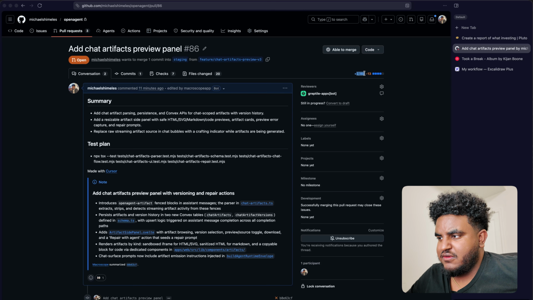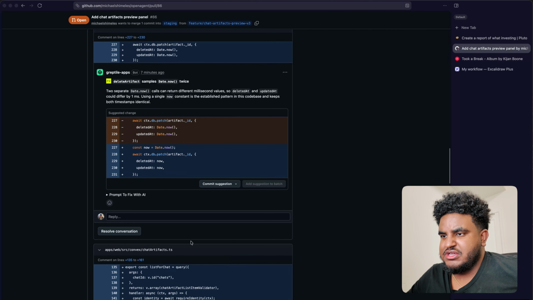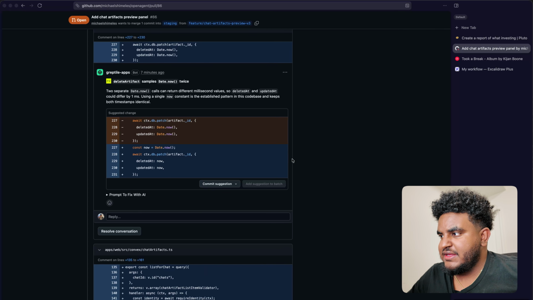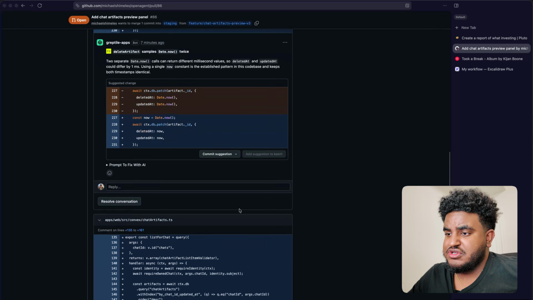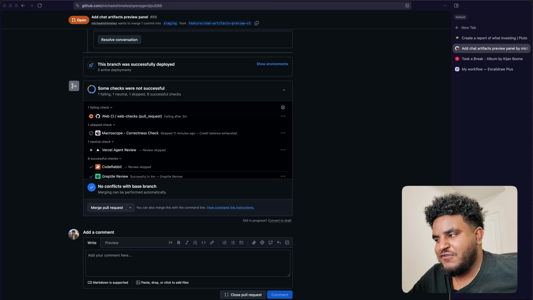But I feel like 2,000 lines is just a pretty big PR, and I don't want to get into this cycle of Greptile keeps catching issues because, again, the PR is just large, right? So let's try to make it smaller. And if you're an engineer and you've worked in an engineering org, you know, the smaller the PR, the more focused the PR, the better your life is. And I think the same applies to the agent as well.